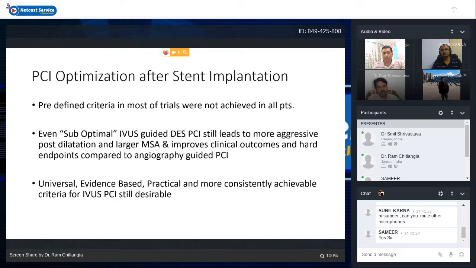So whatever criteria you can achieve, you may not achieve 100% of the criteria like no malapposition, no tissue prolapse or edge dissection, but whatever you are able to do better will lead to better clinical outcomes. Universal evidence-based, practical and more consistently achievable criteria for IVUS PCI are still desirable, but from multiple studies some criteria have evolved, which we will discuss.